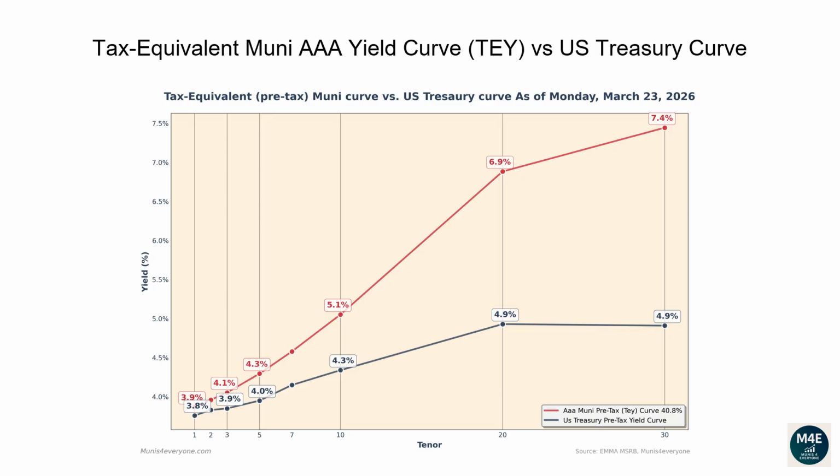Observing the current graph, we can see that currently all the Muni tax-equivalent yields, based off a 40.8% tax rate, are above Treasury yields. When this scenario happens, it may be less convenient for investors to buy US Treasury bonds. For example, if you wanted to buy a 30-year bond, a AAA Muni bond would yield 7.4% compared to a lower yield of 4.9% from a Treasury bond.